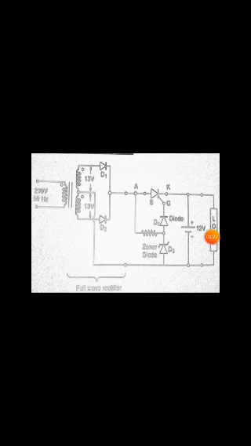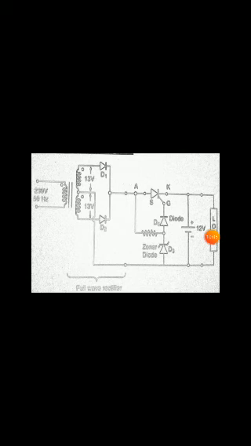The output of that rectifier is connected to the thyristor, and then the thyristor to the load. In between, the anode of the thyristor is connected through some resistance and diode D4 to the gate. In between there is a Zener diode, which is sufficient for the voltage we want to give. Zener diode breakdown will occur, bypassing this path, whenever more than that voltage appears. But in normal conditions, below that, a limited current, the maximum gate current, is required; if more than that is given, the thyristor will be damaged.